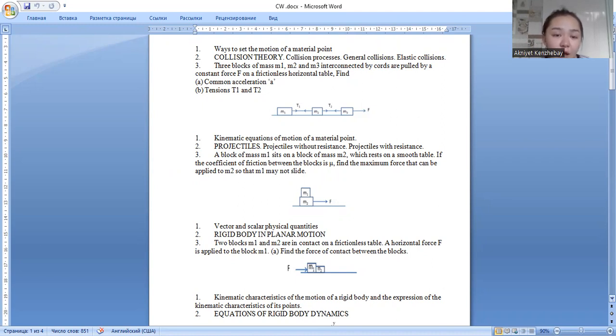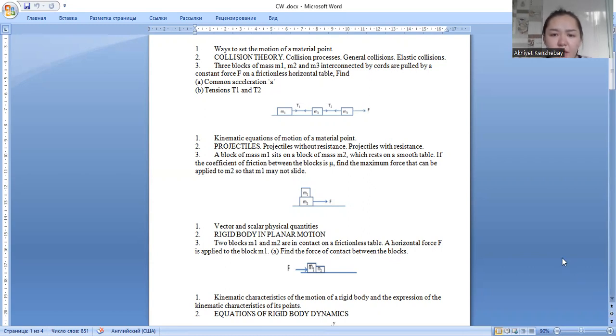And the next, the natural way of setting the motion. We determine the motion parameters of a point in a moving reference frame, the origin of which coincides with the moving point, and the axes are the tangent, normal, and binormal to the trajectory of the point at each of its positions.